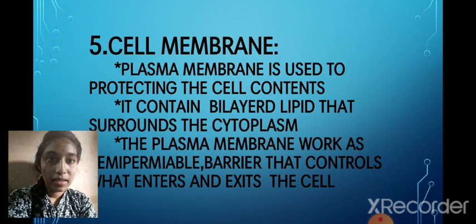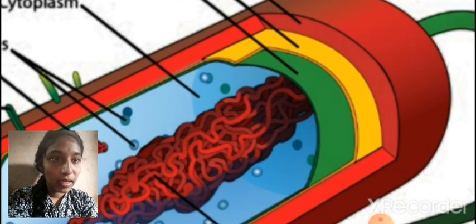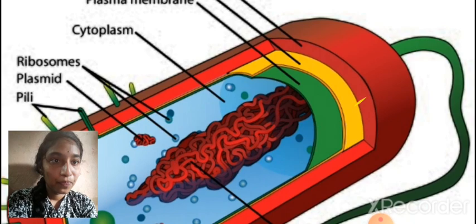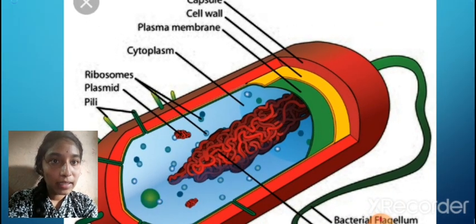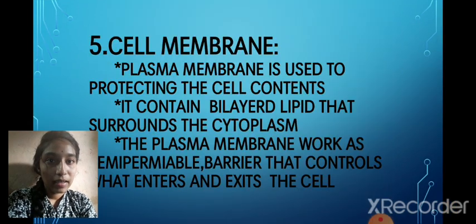And the next thing is the cell membrane. I'll show that here. The plasma membrane, the green color, this is the cell membrane. Beneath the cell wall, the cell membrane is present. A plasma membrane is used for protecting the cell contents.